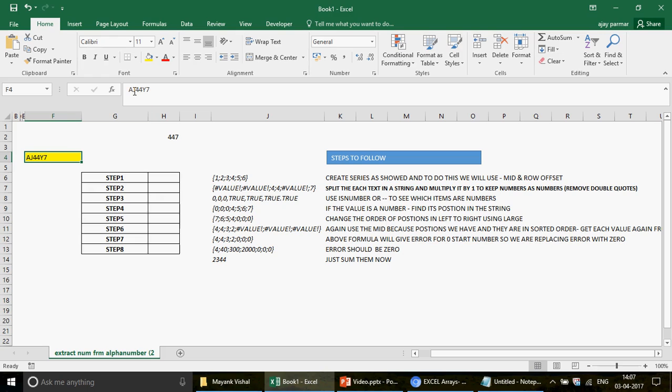In fact, anything can come here, not a problem. Maybe you can also write like this. If I just write A4 Y7, then automatically the answer should come as 47. So this is what we need to do.